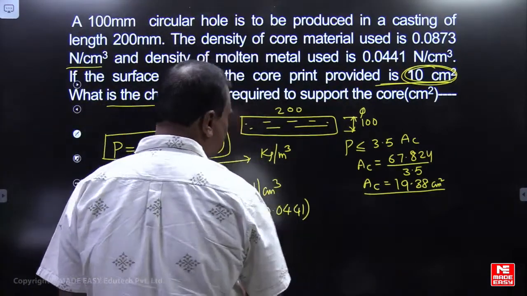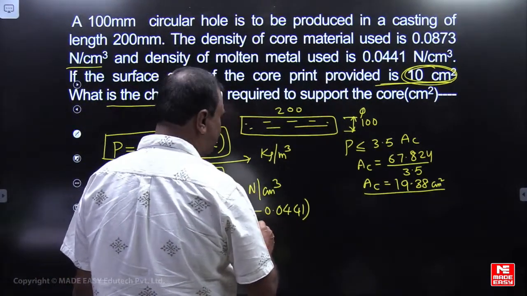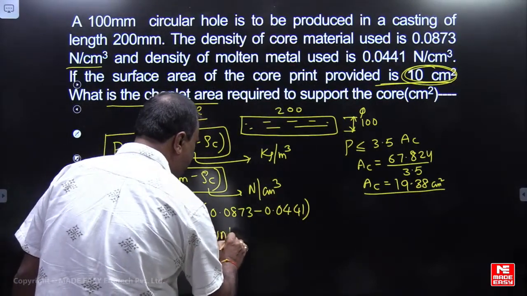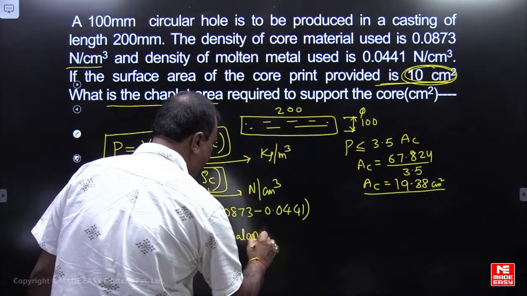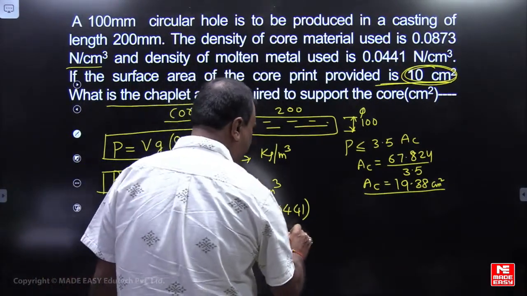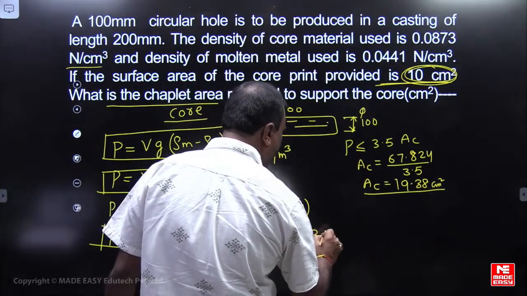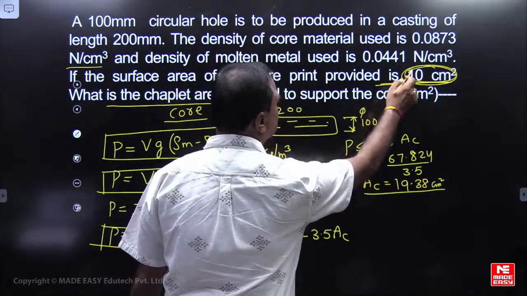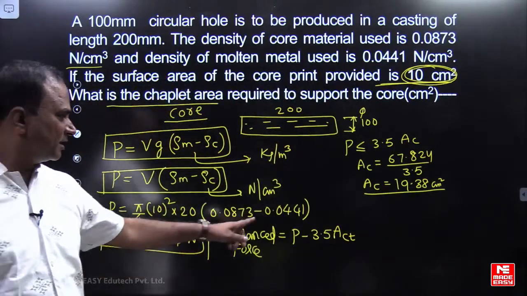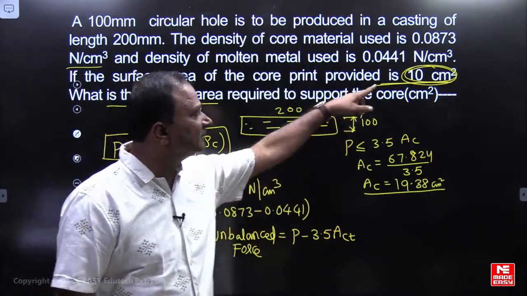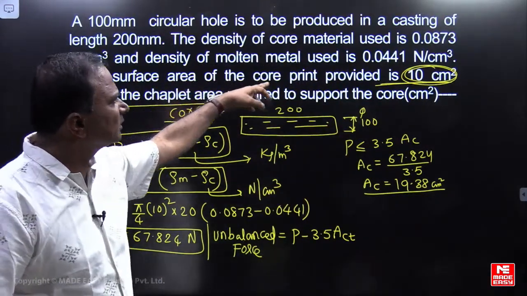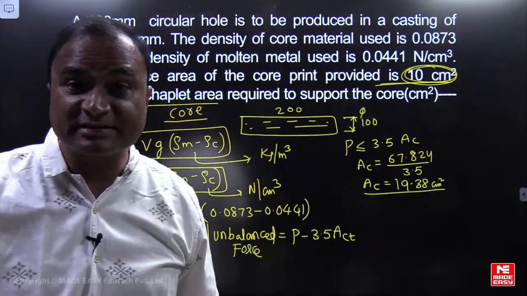So the unbalanced force can be calculated. Please write unbalanced force, please calculate here. That is P minus 3.5 times ACT. ACT is the area theoretically given. The problem says the surface area of the core print provided is 10 centimeter square.